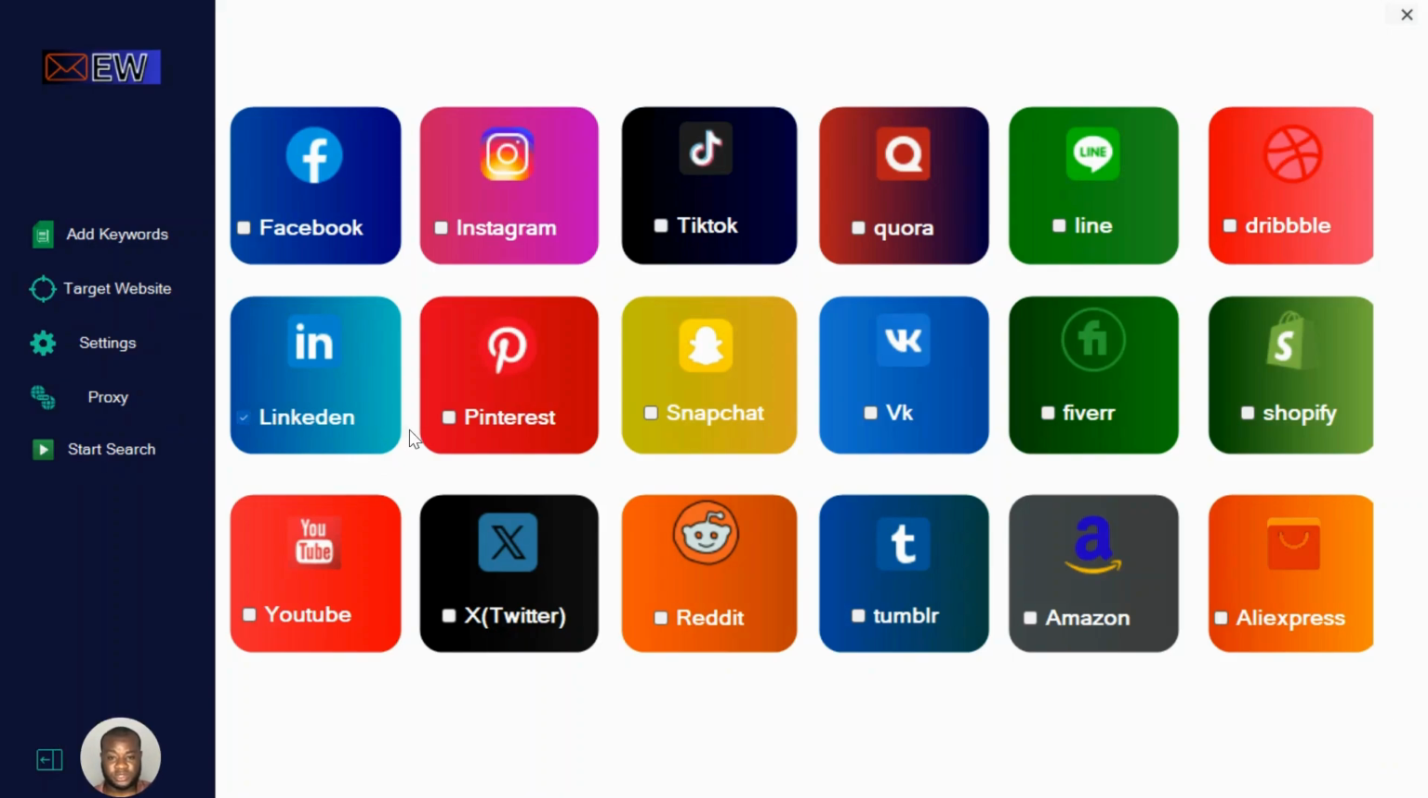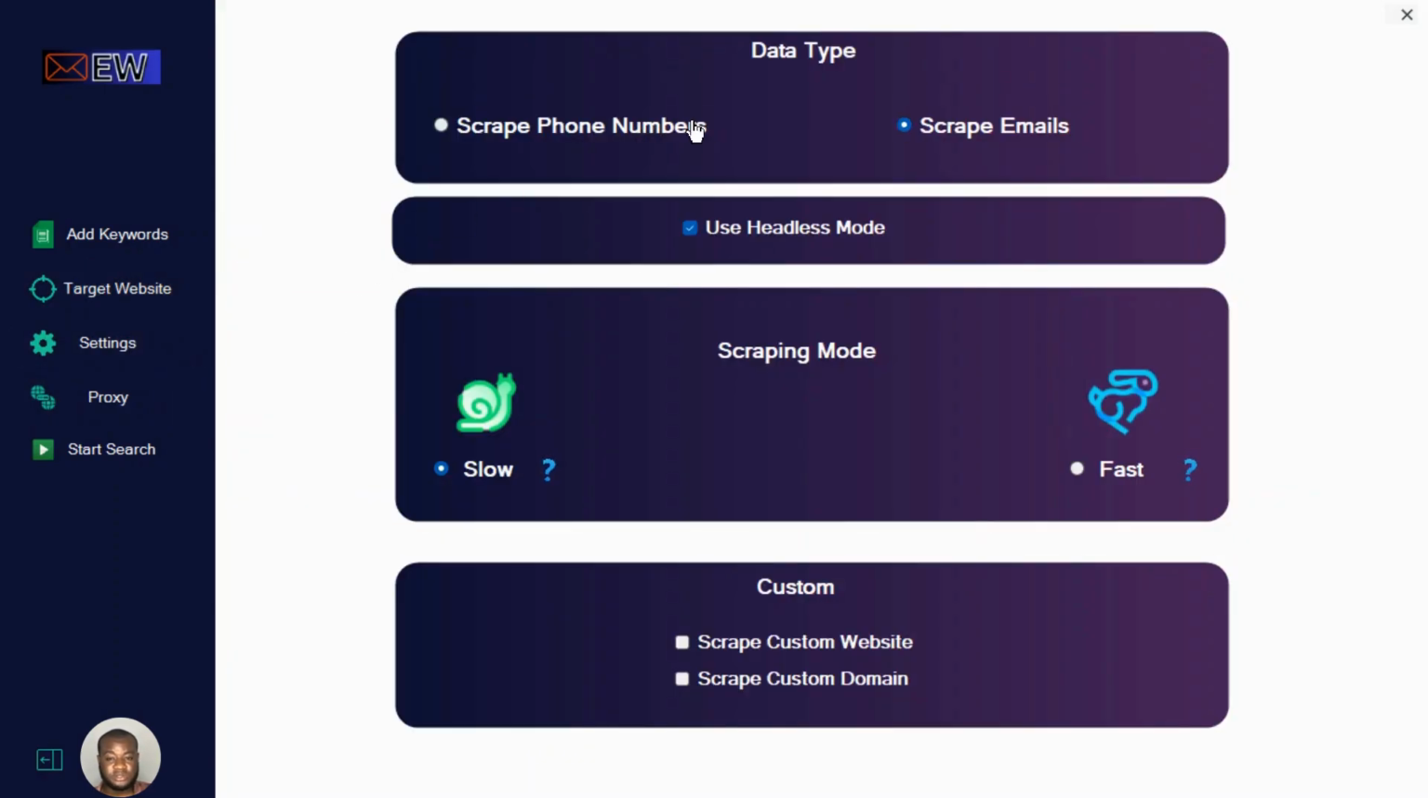After you load the social media platforms you want to work with, just click settings. These settings show you whether you want to start with email addresses or phone numbers. Because the other one is already extracting email, I can choose to start phone number on this one. Let me choose to start phone number because the other one is already starting email.